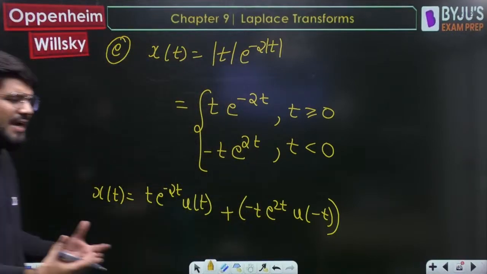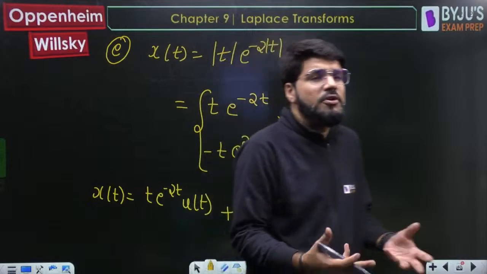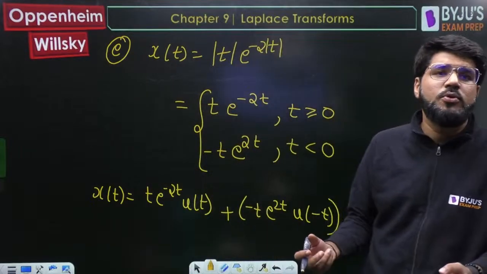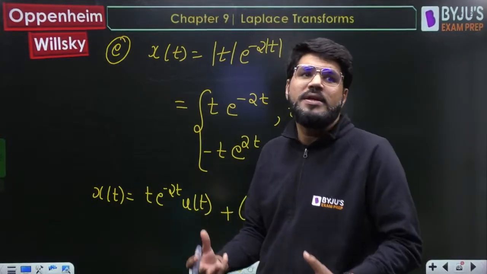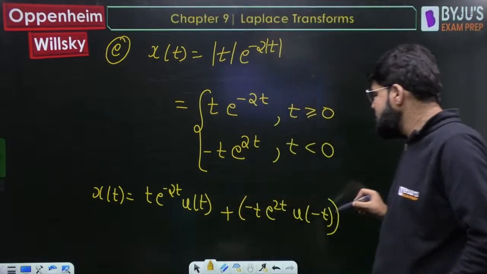Okay, so that's the standard practice. Now, whenever you want any signal for t greater than 0, you multiply by u(t). Whenever you want it for t less than 0, you multiply by u(-t). So this is what x(t) is.